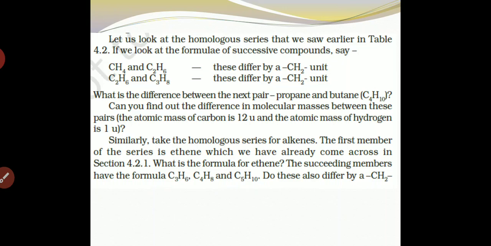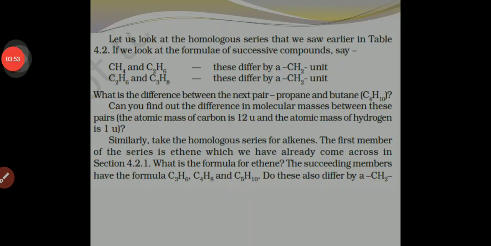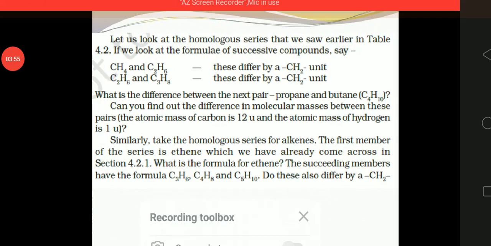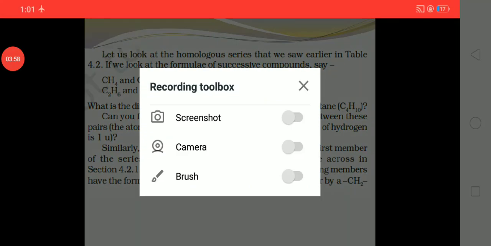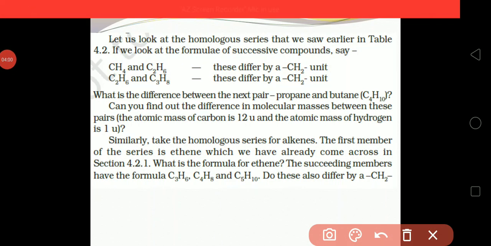In the same way C2H6 and C3H8 differ by a CH2 unit only. What is the difference between the next pair, propane and butane? Can you find the difference in molecular mass between this pair? The atomic mass of carbon is 12 and that of hydrogen is 1.